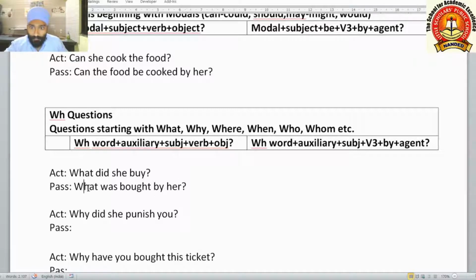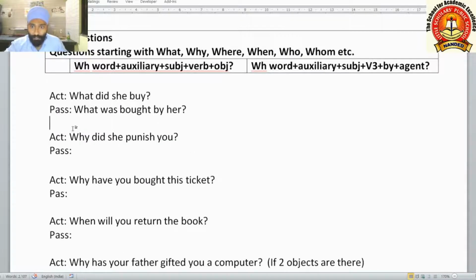Here after the subject we are using the helping verb, bought the V3 form of the main verb, thereafter by, thereafter the object. The subject she became object here. What was bought by her? This will be the question in passive.